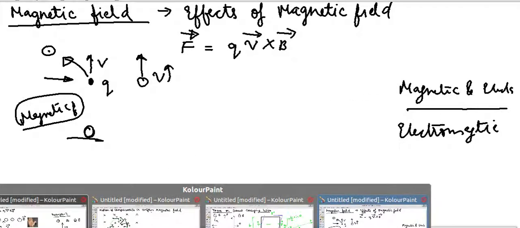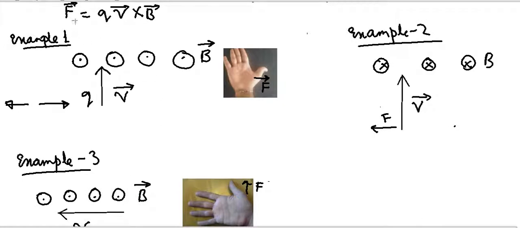Next, we know that the force is F is equal to Q V cross B. So how do we find the direction of the resultant force? Now force is a cross product of two vectors, velocity and magnetic field. So the force should be perpendicular to both the velocity as well as the magnetic field. Now suppose, consider this example.